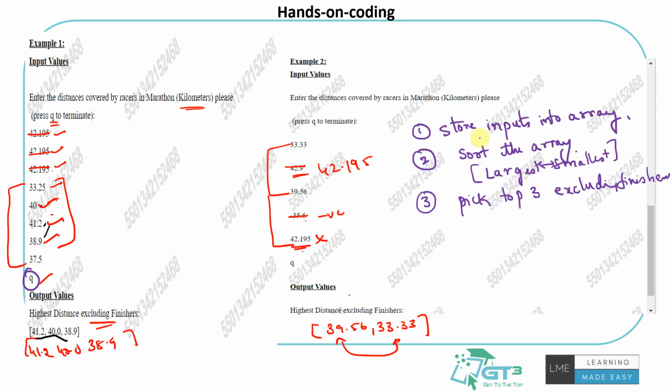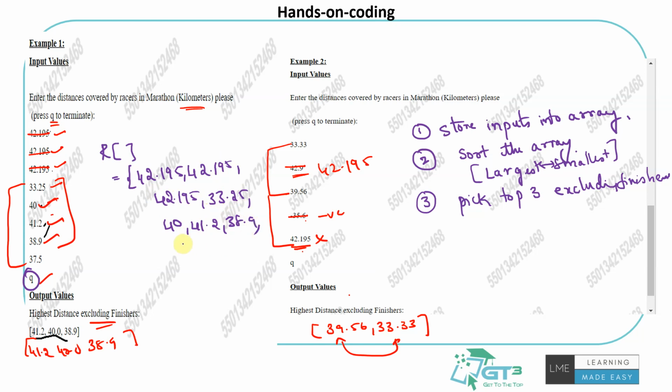How would it work? So let's say these are the inputs that we have given. The first step will be making R an array which has 42.195, 42.195, 42.195, 33.25, then 40, 41.2, 38.9, 37.5, and I stop it. This is where the array ends because Q is to terminate. Done. This is step 1.